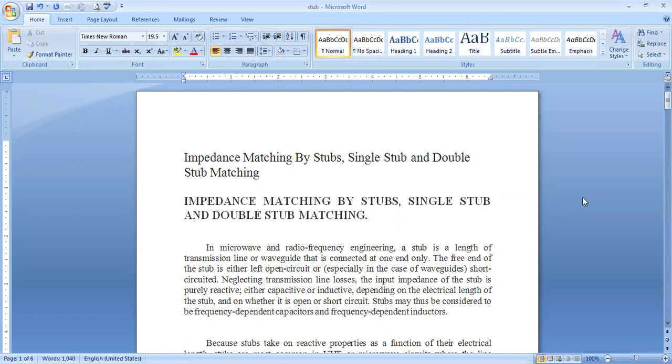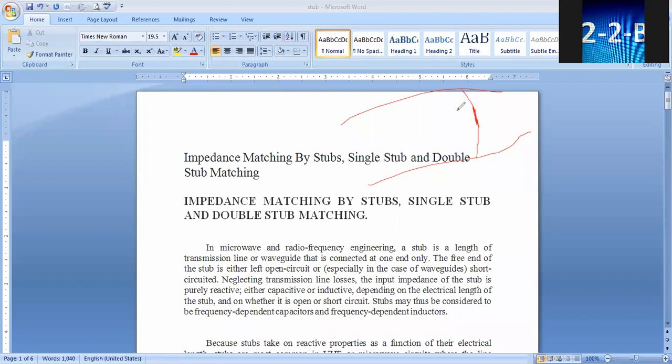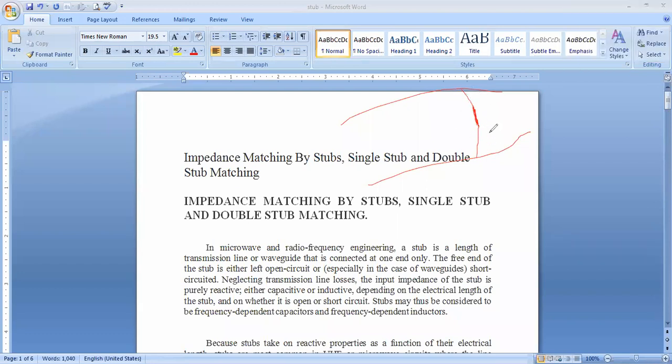To terminate means just one line is connected like this. See here, suppose this is the transmission line. This is the wire, connected like this, to provide impedance matching. Here, the RLGC components of this stub are quite different.